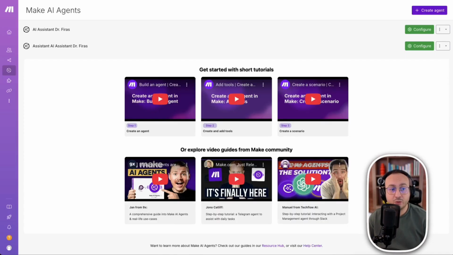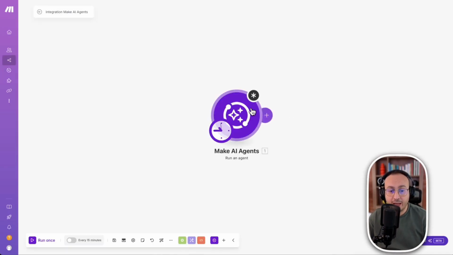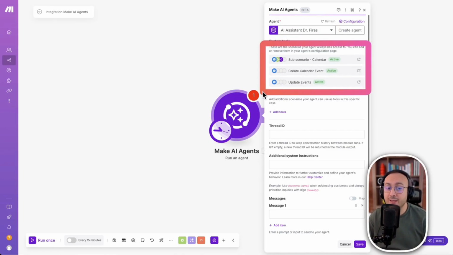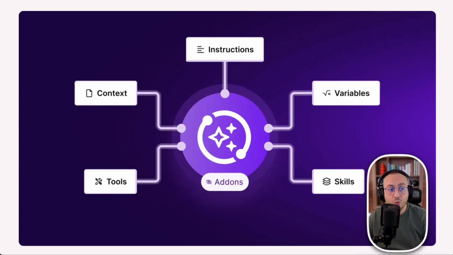This means when I come and create a new AI agent, as you can see here, I can select one of the agents that has already been used. And this agent, of course, will give me the ability to use the original and basic prompt of the agent. And in addition to that, I will also have the ability to use all the scenarios that are connected to this agent. Here, we actually call them tools.